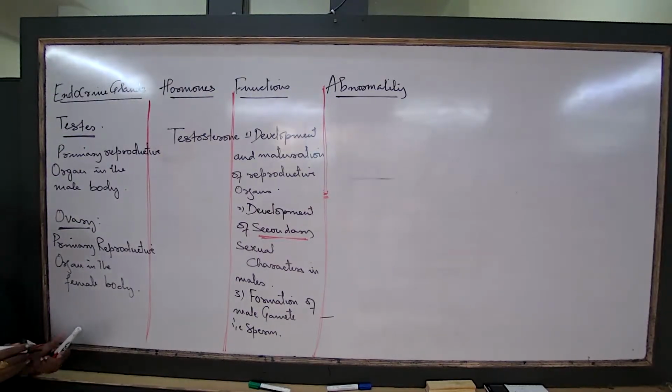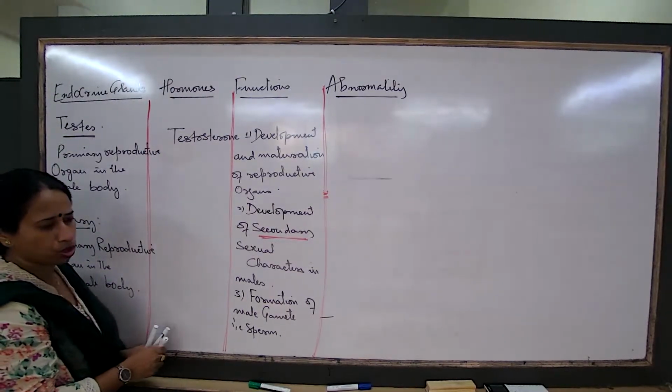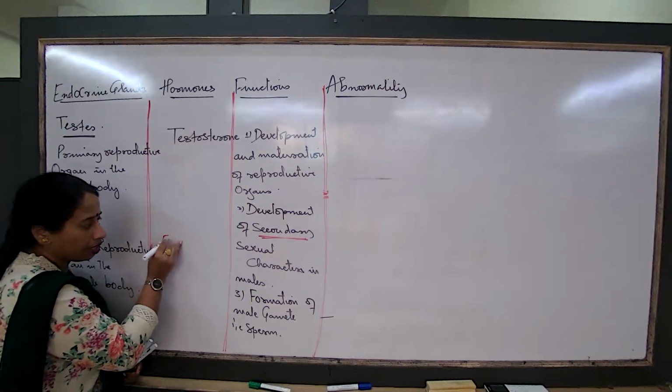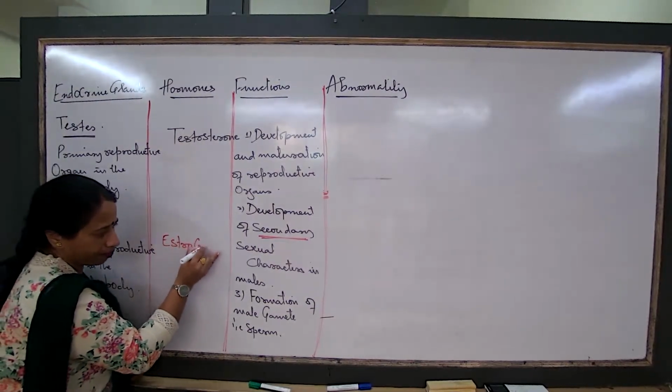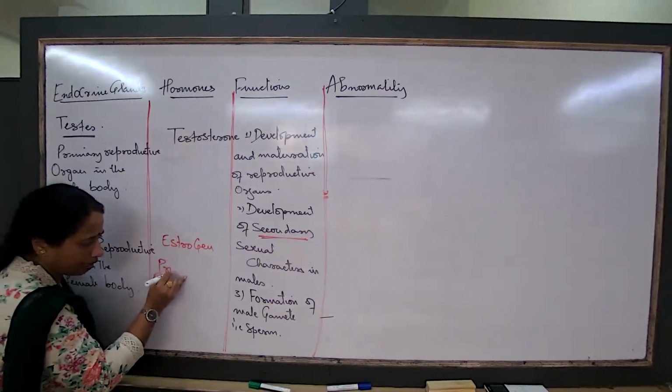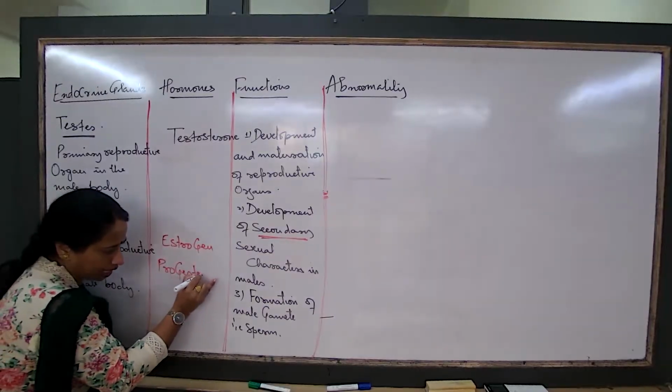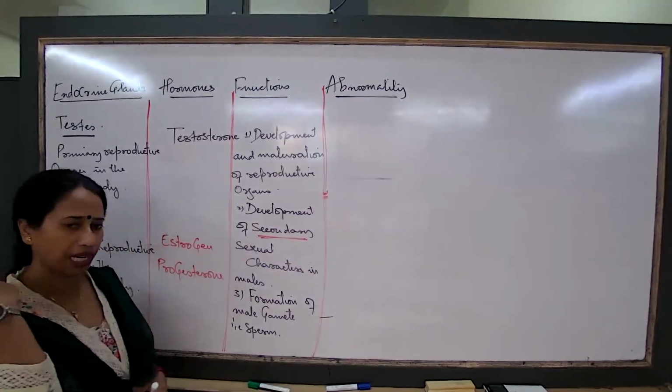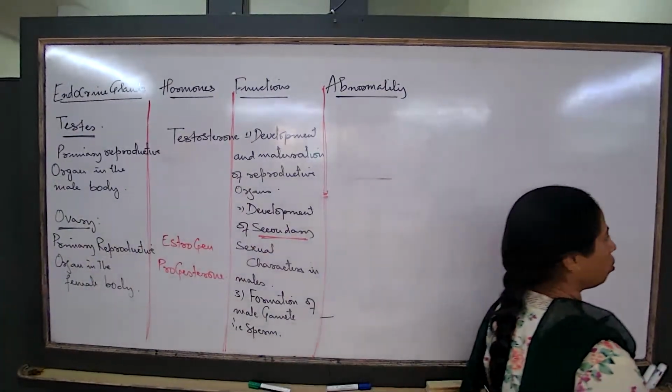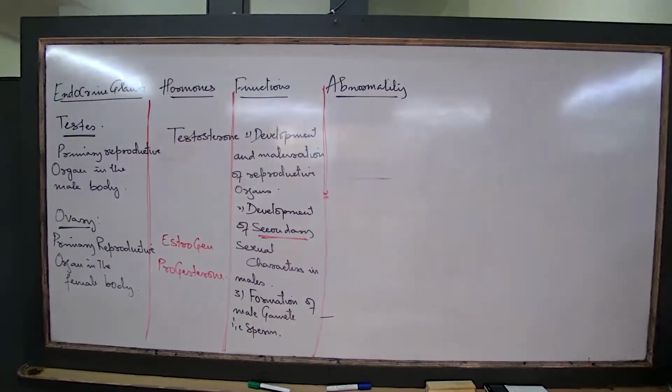What about the hormones there? 2 major hormones. What is it? Estrogen. And what next? Progesterone. Take a note of all these words. The estrogen and the progesterone, the hormones of the ovary.